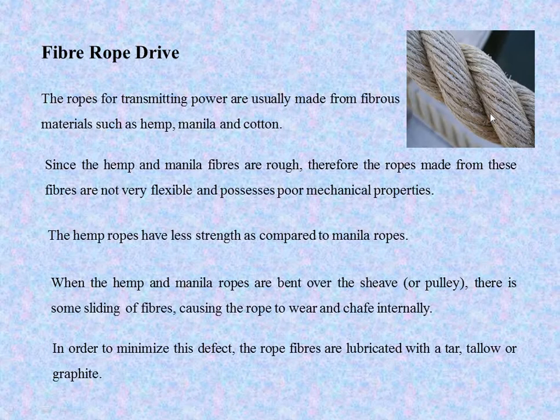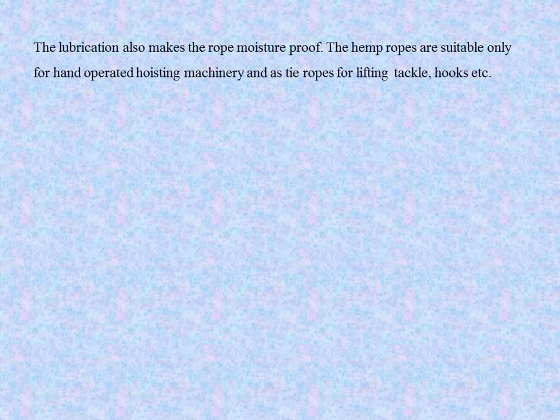To minimize these defects in hemp and manila, the rope fibers are lubricated with tar, tallow or graphite. The lubrication also makes the rope moisture proof.